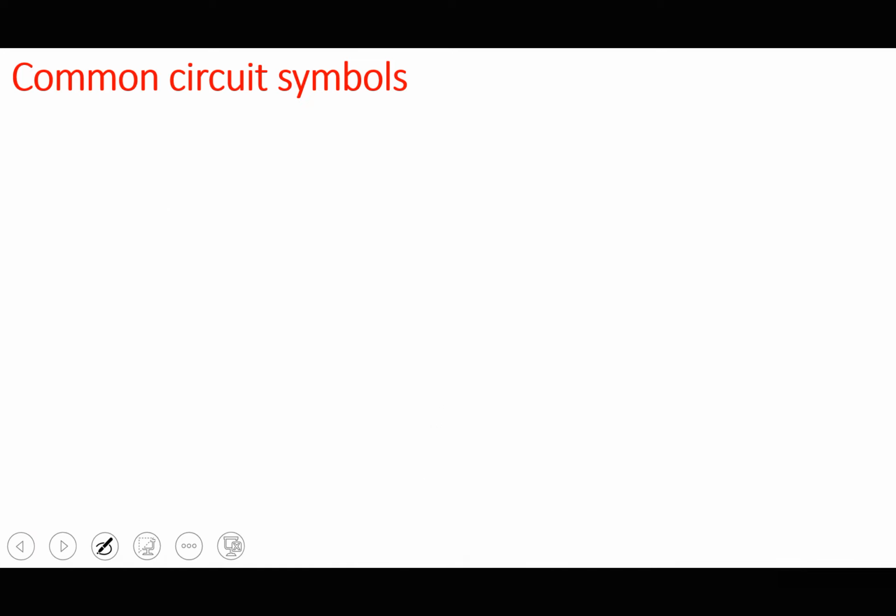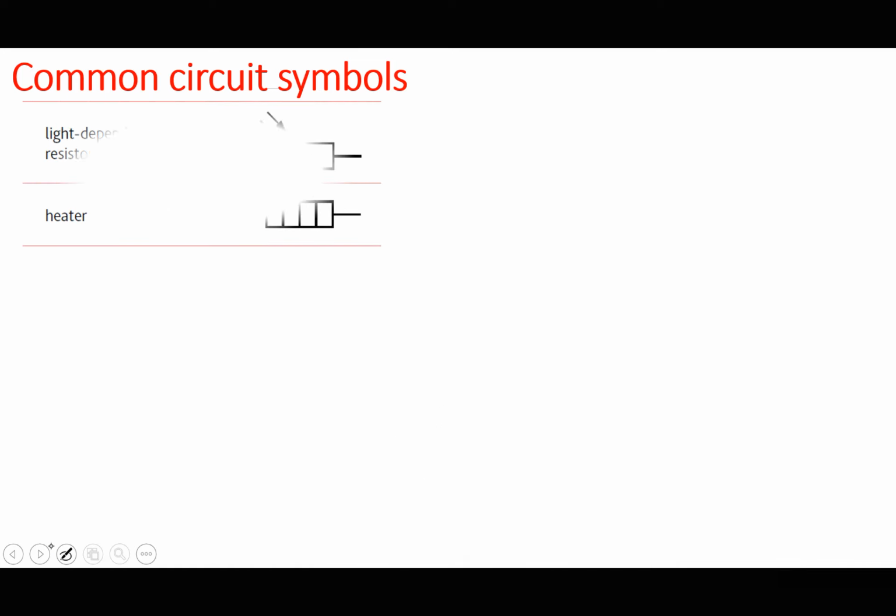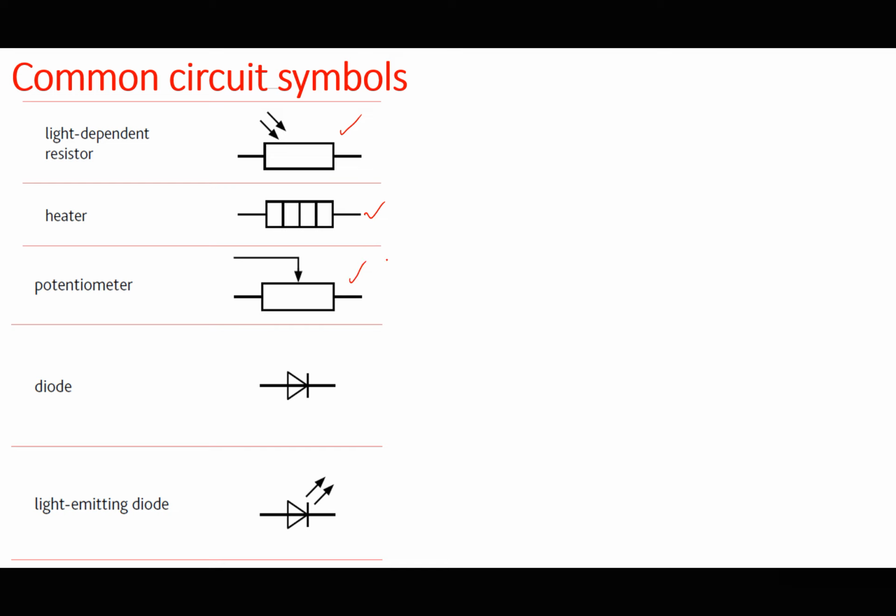You still have more symbols. In IGCSE, you saw the symbol for a light-dependent resistor. You saw the symbol for a heater, I think. So you should be able to remember these symbols. You may not know the symbol for a potentiometer, but it's almost the same as the symbol for the variable resistor, as we shall see under potential dividers.